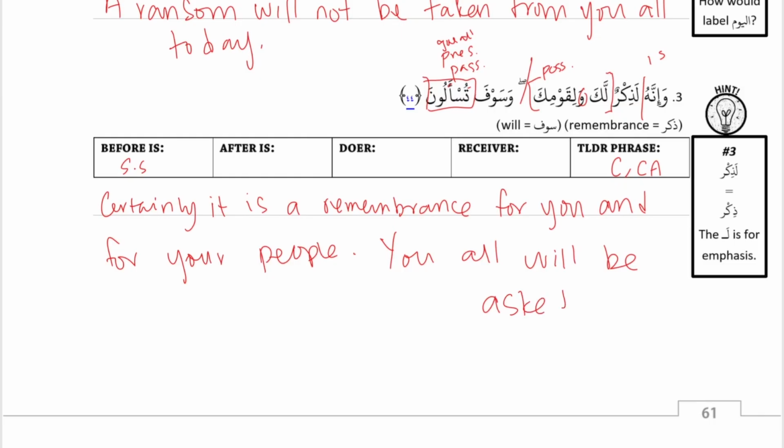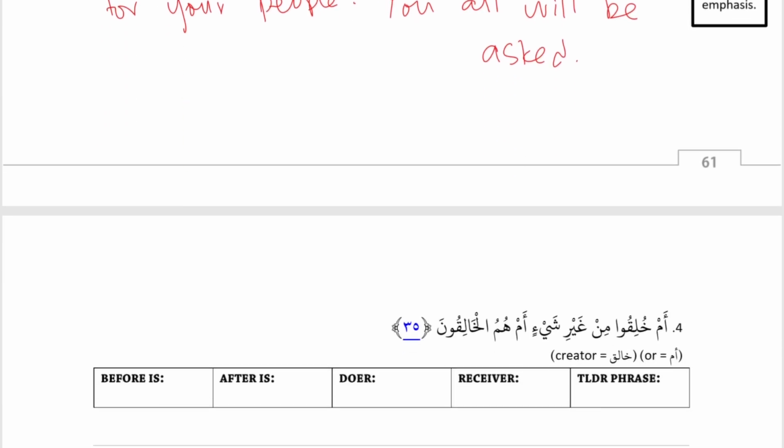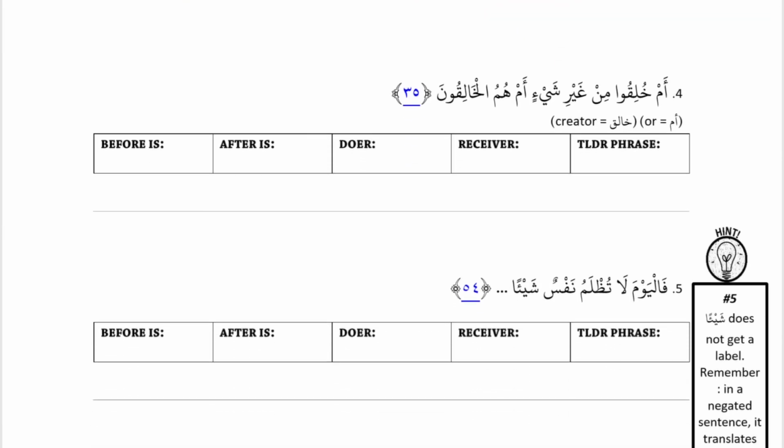Okay, so this is an action sentence. Yeah. Because خلقوا is an action. What else can you tell me about خلقوا? It's past tense because of the waw. Okay. And then it is passive because of the u and i, and u and i is past passive sounds. Good. What else? And the pronoun is they. Good.